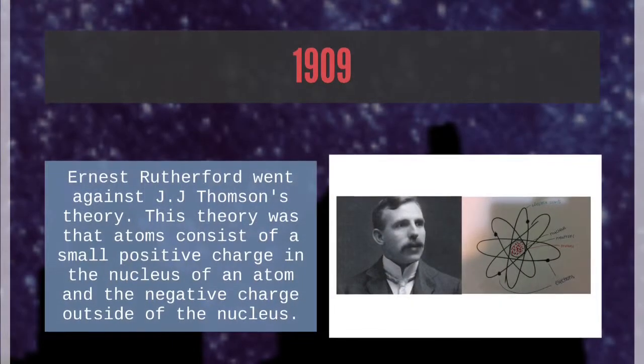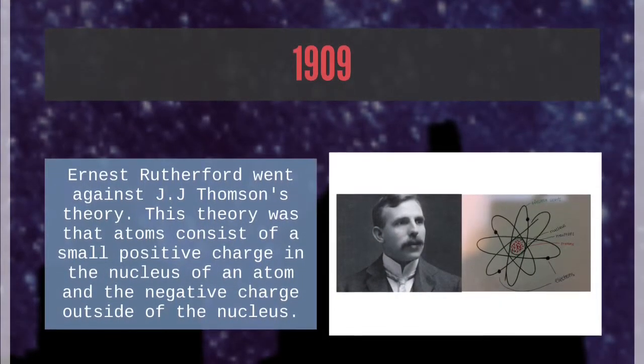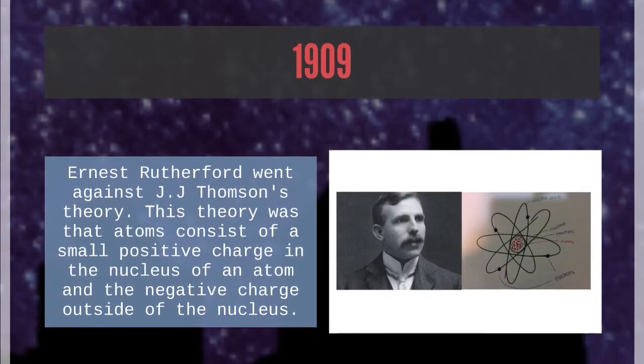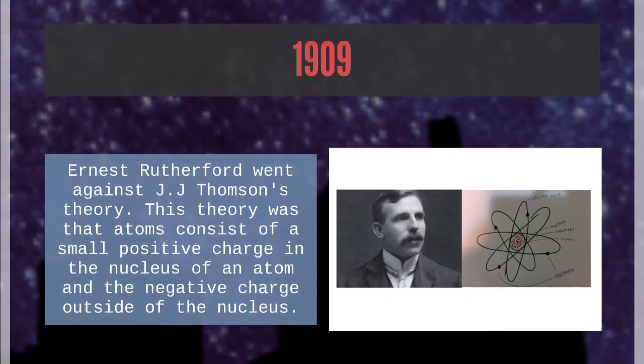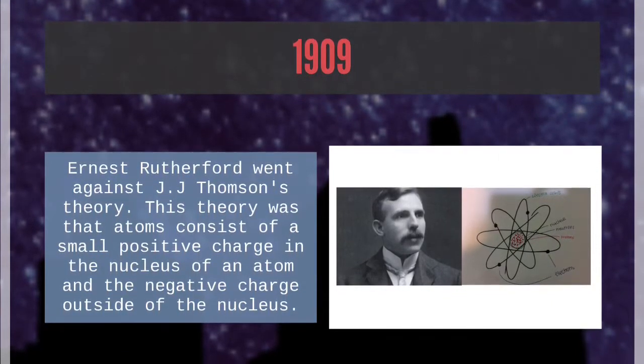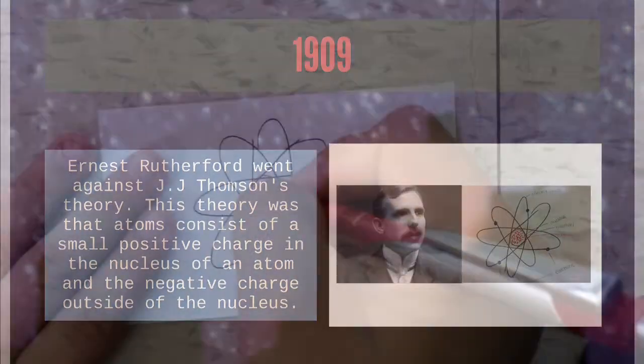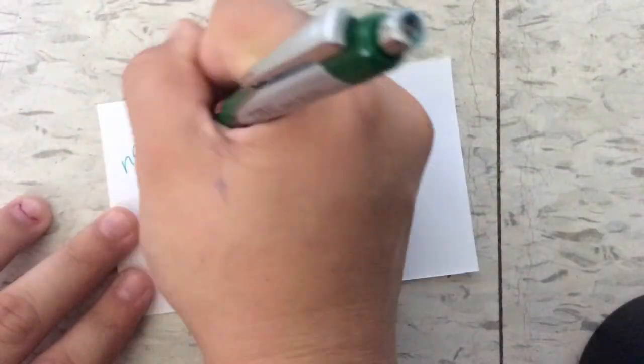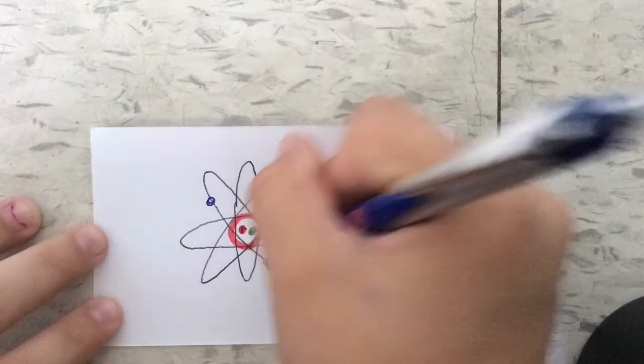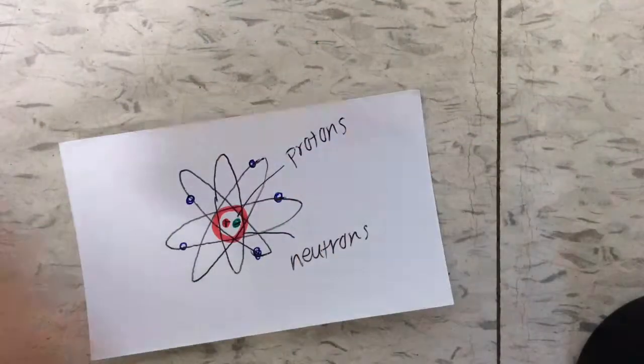In 1909, Ernest Rutherford went against J.J. Thomson's theory. This theory was that atoms consist of a small positive charge in the nucleus of an atom and the negatively charged outside of the nucleus. But we all know that that isn't true, because if you would have a negative charge and a positive charge in 2 different places, you wouldn't have the electrons.